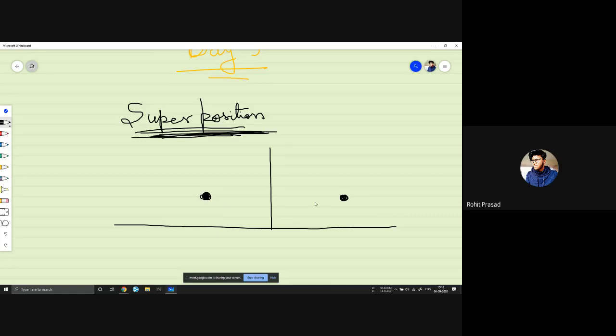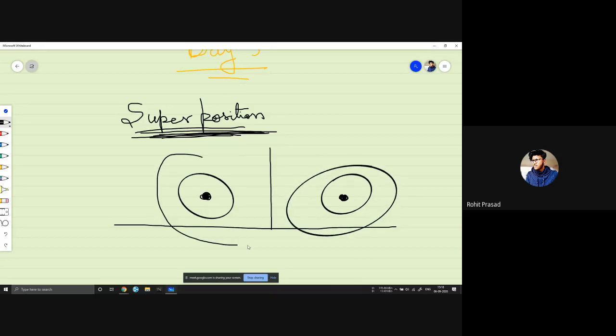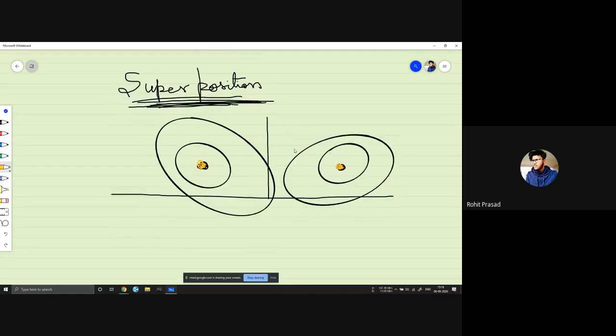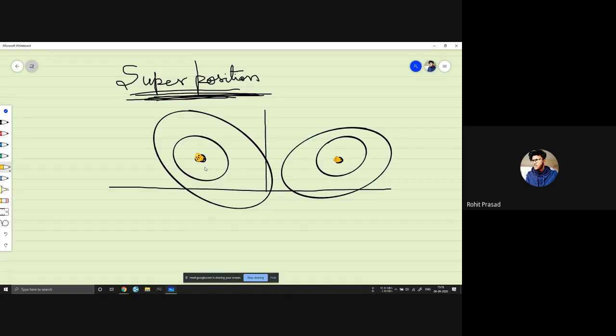There is some probability that it will be here, here, and here also. So the particle doesn't have a distinct place defined, so we call it in a superposition.